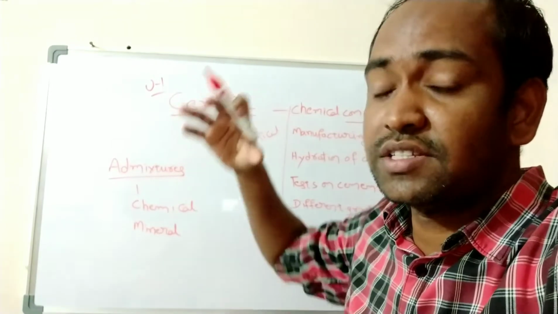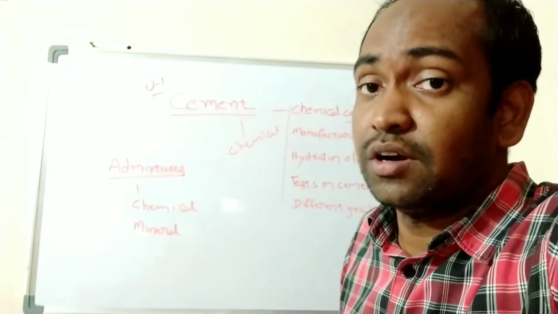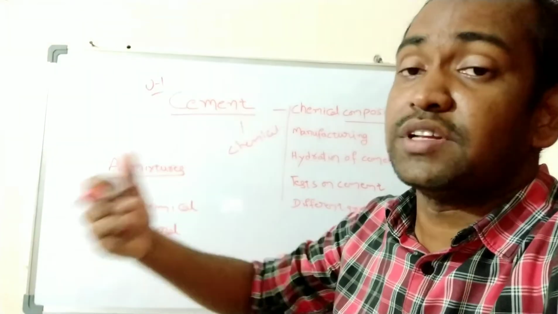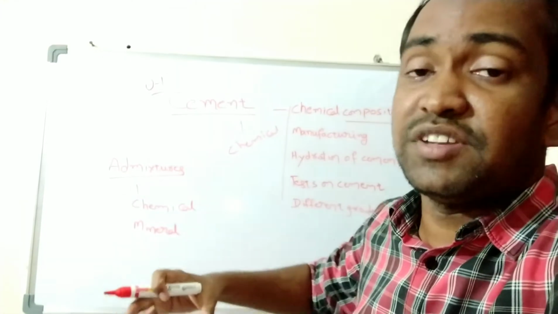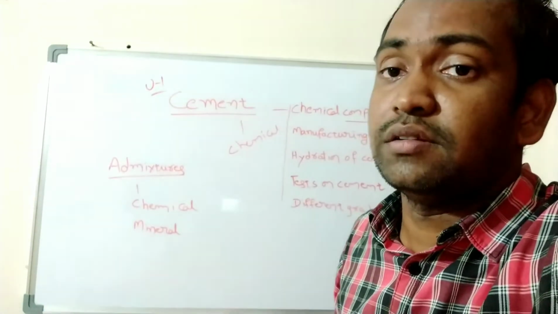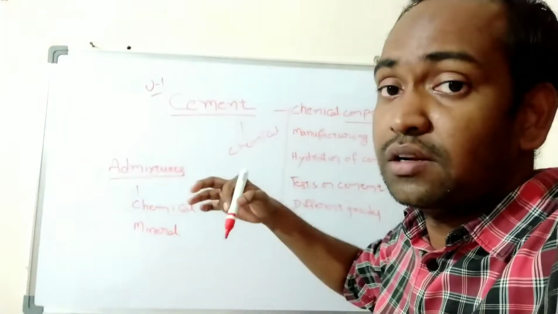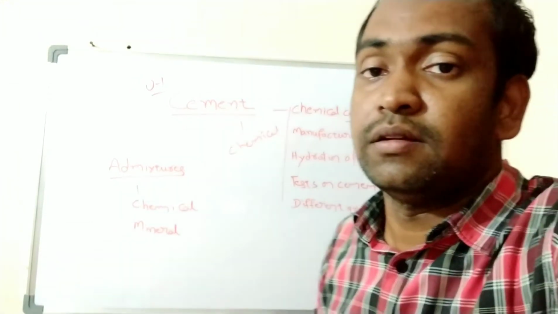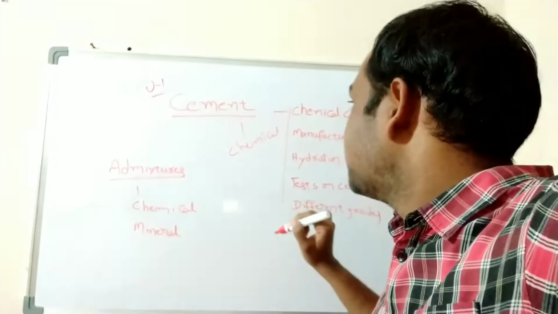It means what the various chemicals involved are, what its molecular structure is, and how the cement can undergo various chemical reactions, and if the chemicals present within cement can undergo chemical reactions, what will happen. All those things we will see, and especially the various chemical compounds or elements within cement we will study. That comes under the chemical composition of cement.